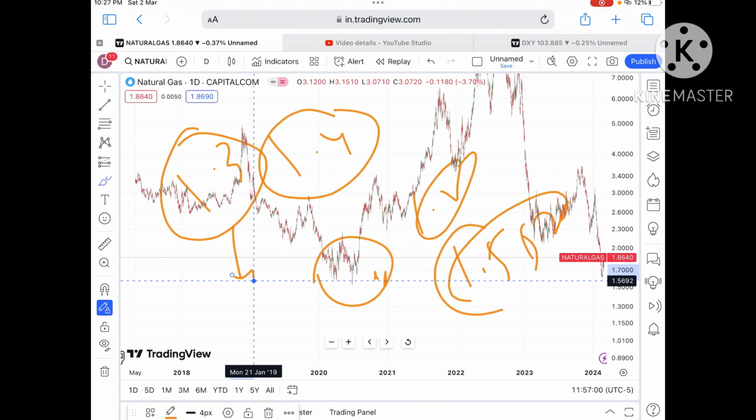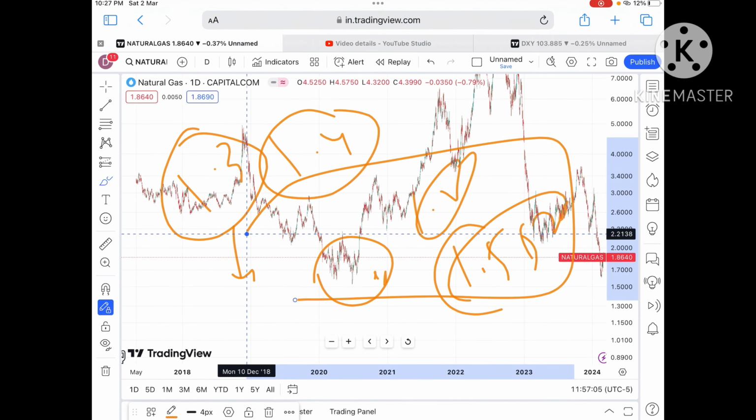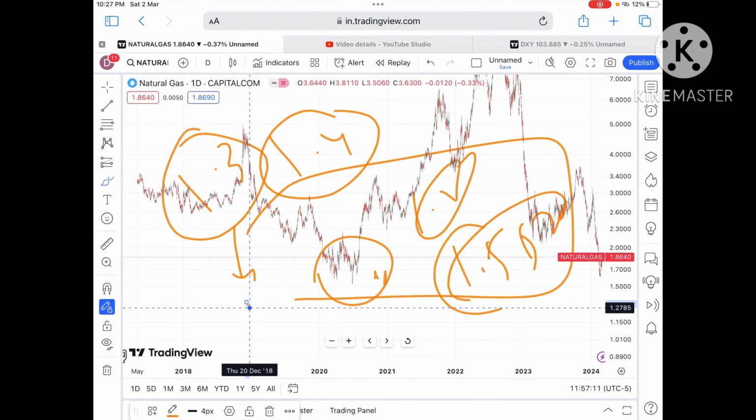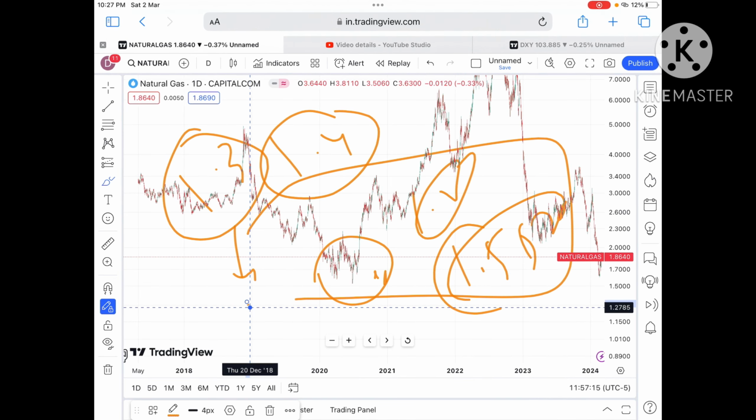So the chance of touching 1.3 will be there, and then a level of 1.2, and we can see chances of going further low, because this is an all-time low, so we can see chances of going further down in the price of natural gas. This is a level we have not seen in 10-20 years. Any doubt regarding this, you can mail me.